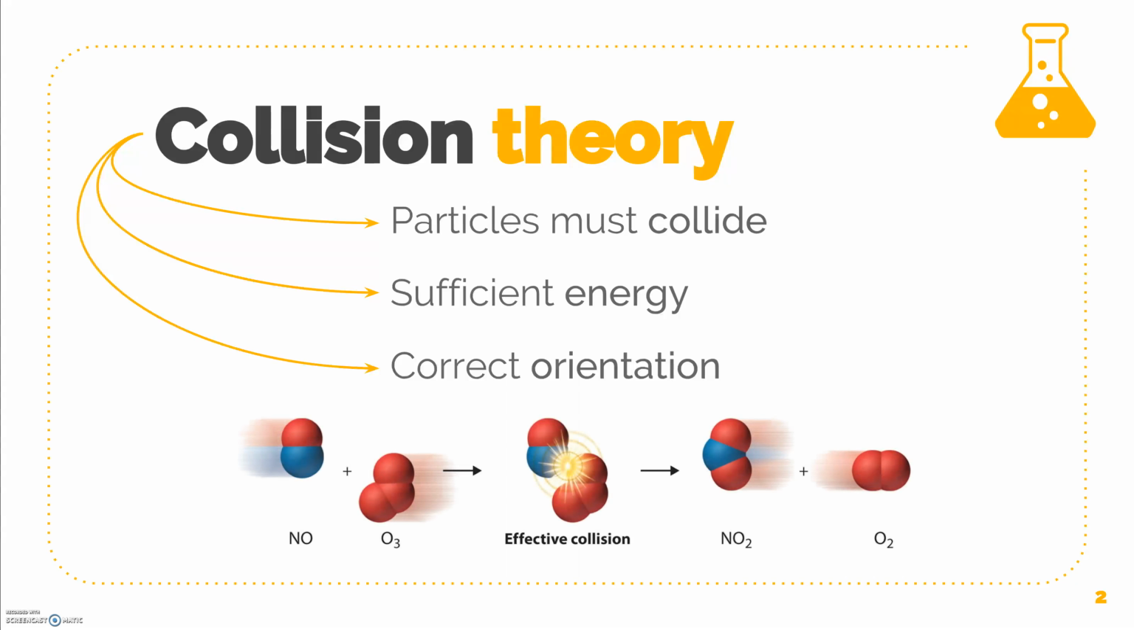For example, if a nitric oxide molecule and ozone molecule collide in the correct orientation with enough energy to break the old bonds, the reaction occurs and nitrogen dioxide and oxygen molecules are formed.